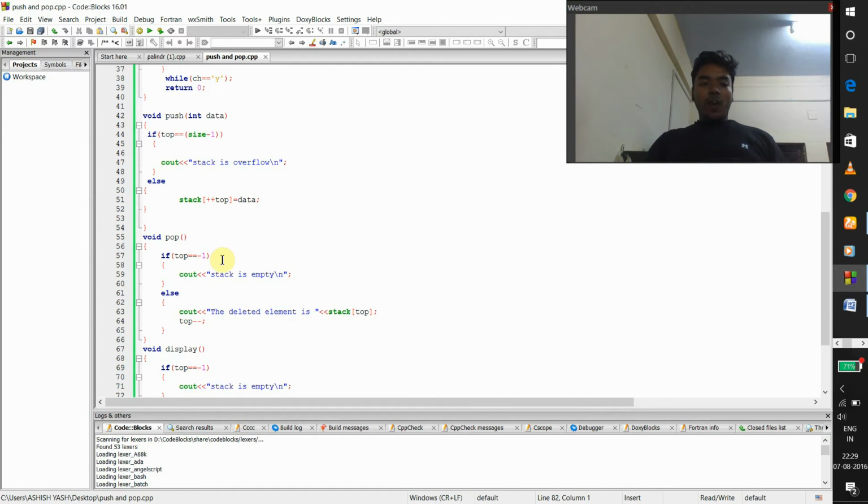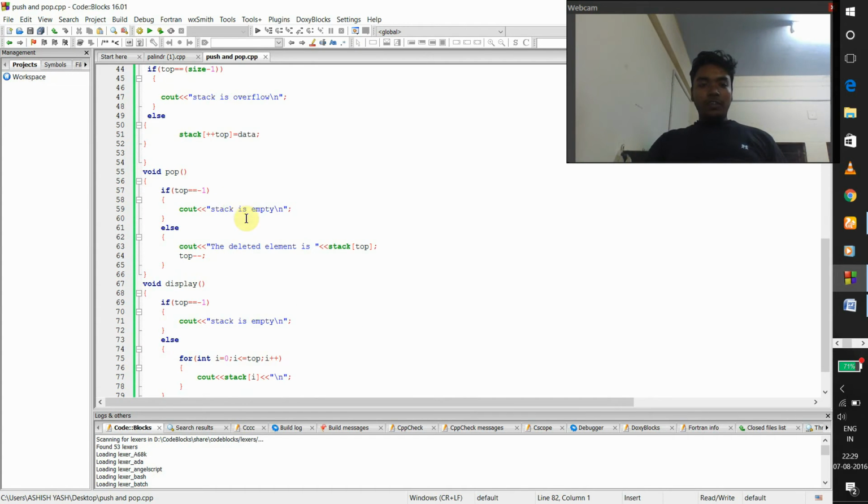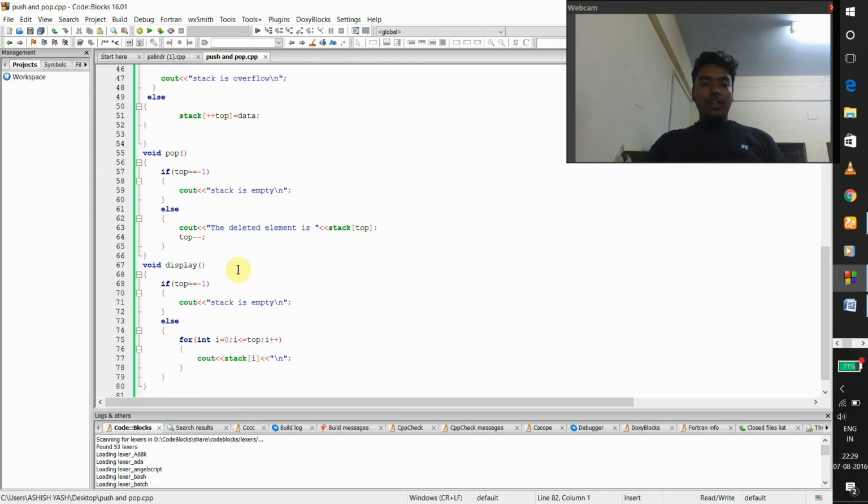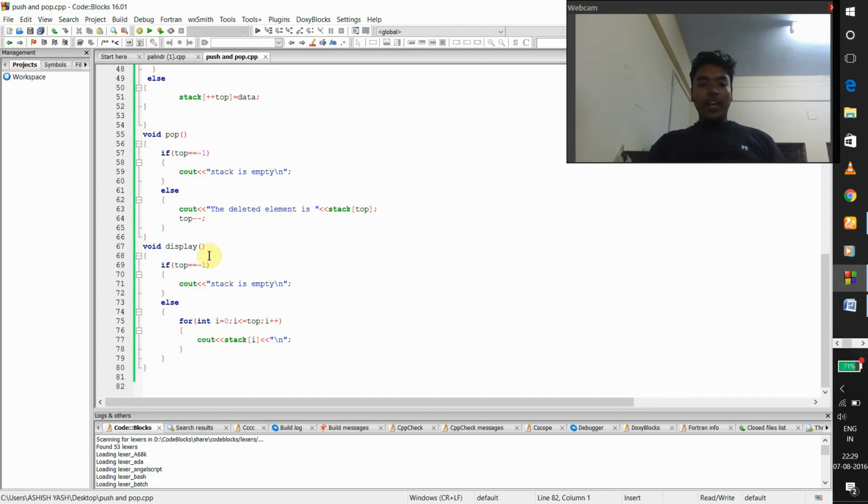Then for pop, if top is equal to -1, cout stack is empty, else the deleted element is stack[top], then top--. Then for void display, if top is equal to -1, cout stack is empty, else for int i is equal to 0, i less than or equal to top, i plus plus, cout stack[i].